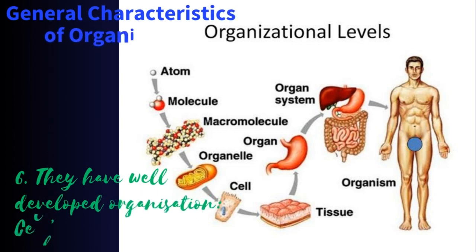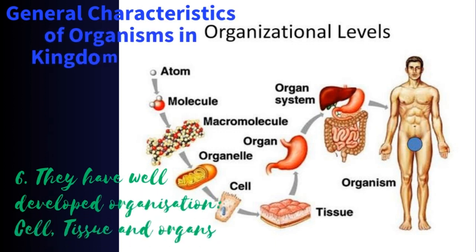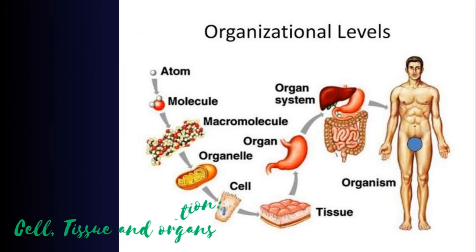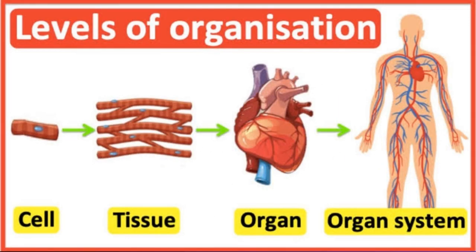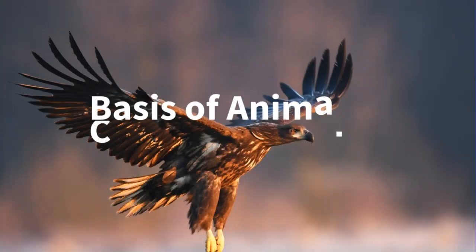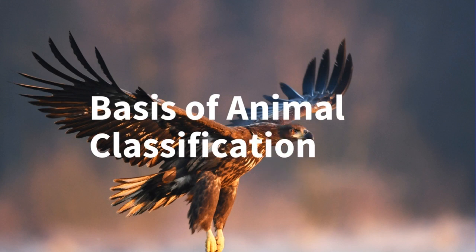They have well-developed organization such as cells, tissues and organs. All organisms under kingdom Animalia have cells. A group of cells will make up the tissue, and a group of tissues that are performing specific similar functions are regarded as organs.